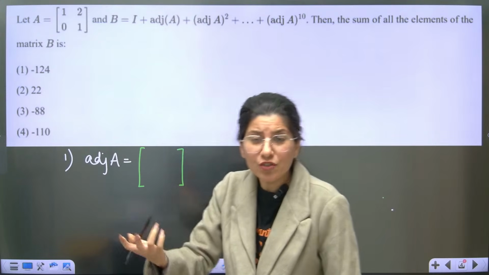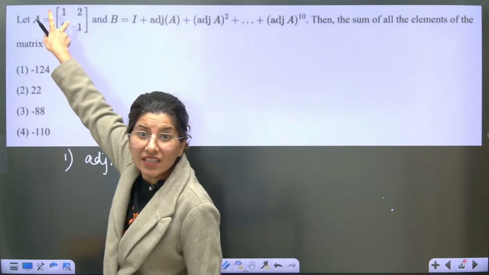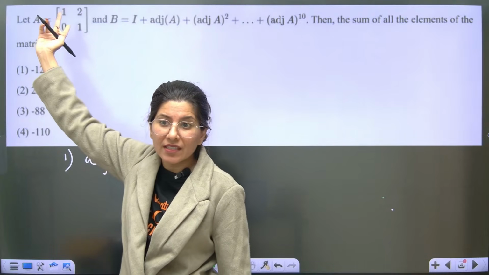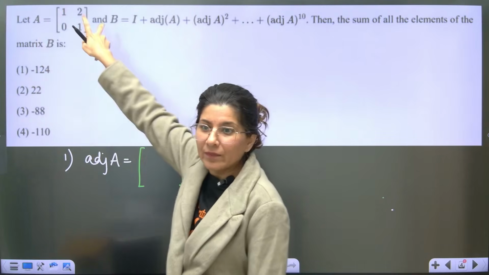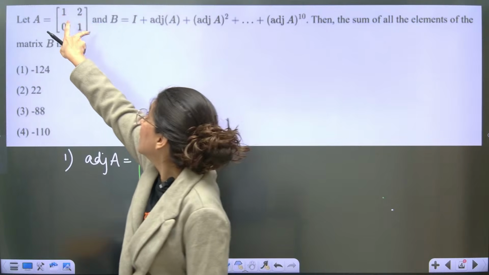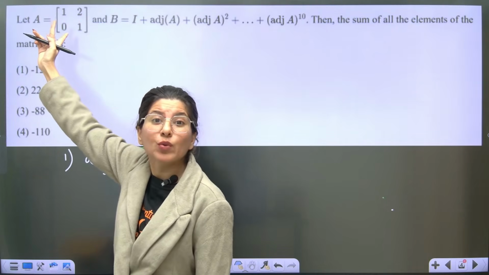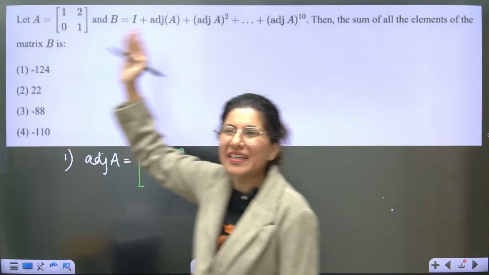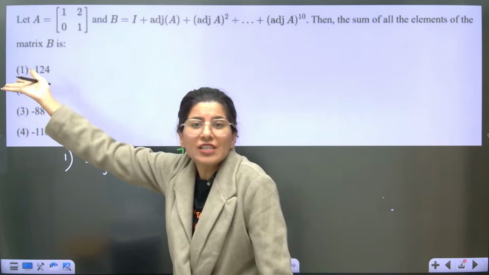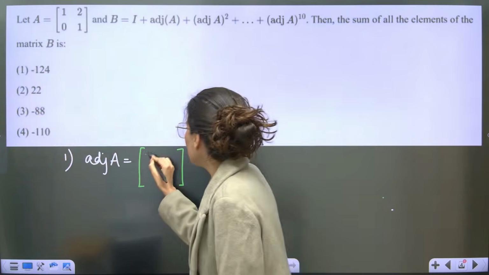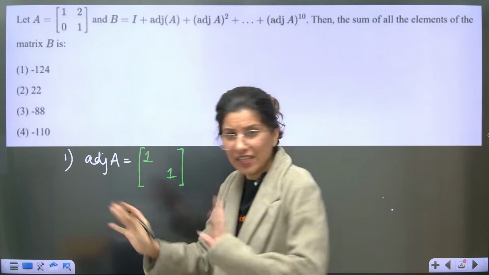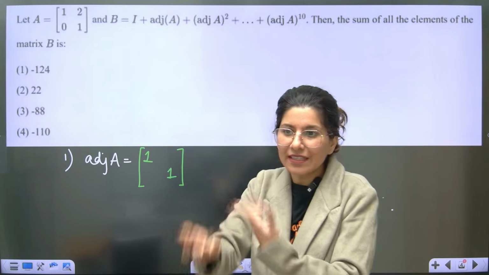To find adjoint of A, you have to interchange the diagonal elements, 1, 1. But here, even if you interchange diagonal elements, it will not make any change. 1 and 1 interchange, 1, 1.